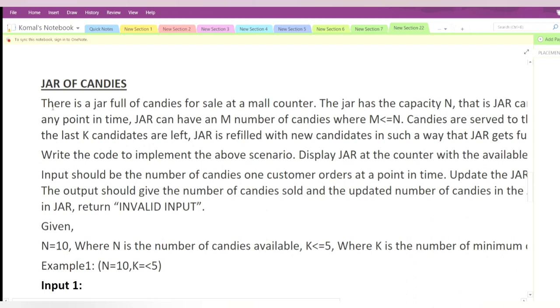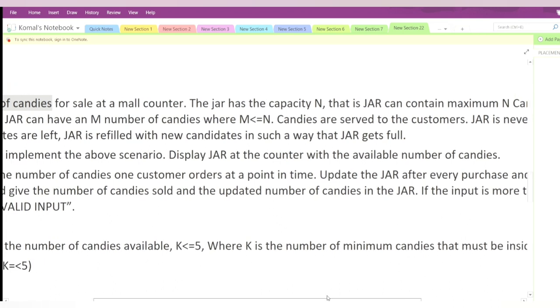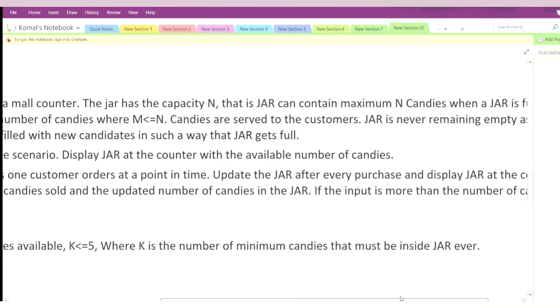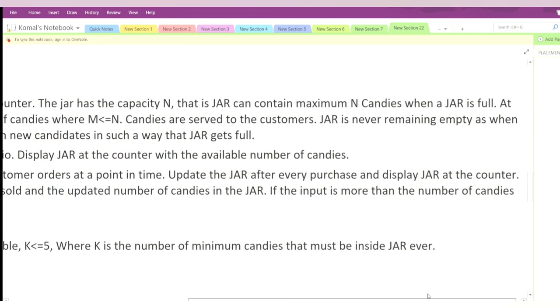The next question I have taken is jar of candies. What is the problem statement? There is a jar full of candies for sale at a mall counter. The jar has a capacity n, that is, the jar can contain a maximum of n candies. The jar capacity is n and it cannot contain more than n when the jar is full.